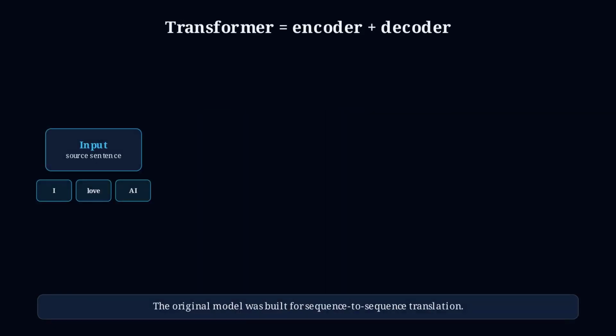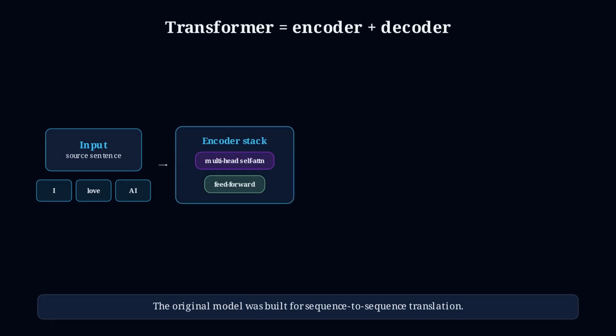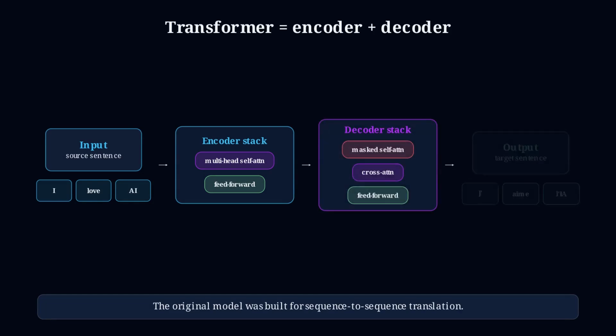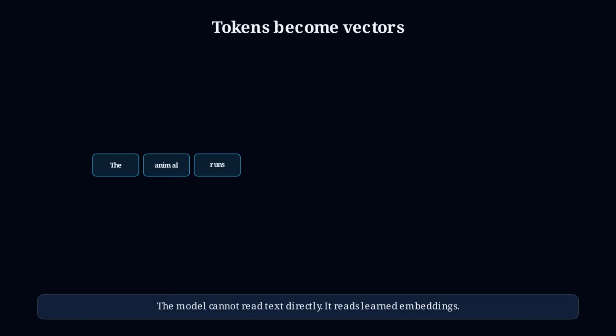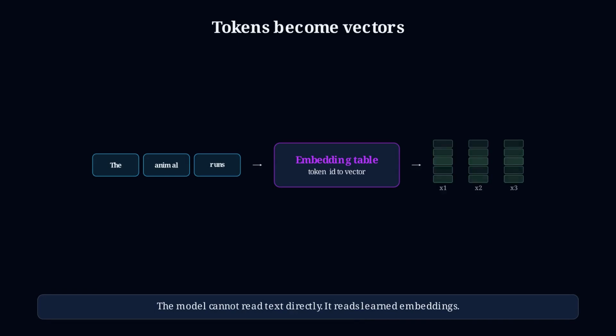The transformer is an encoder-decoder model. The encoder reads the input sentence. The decoder generates the output sentence one token at a time. First, words are split into tokens. Each token becomes a vector, so the model can do geometry instead of manipulating raw text.